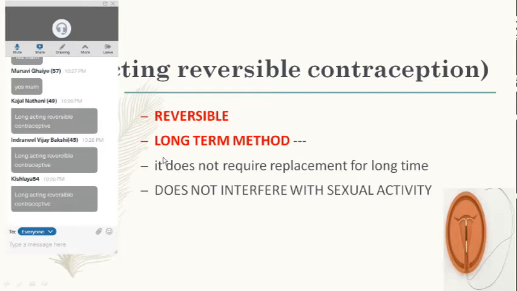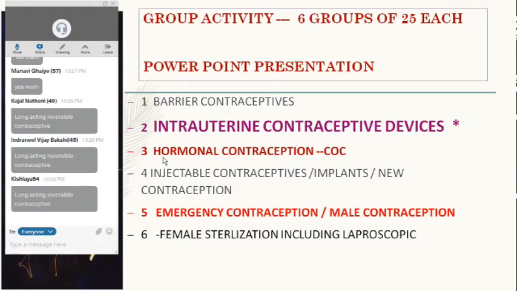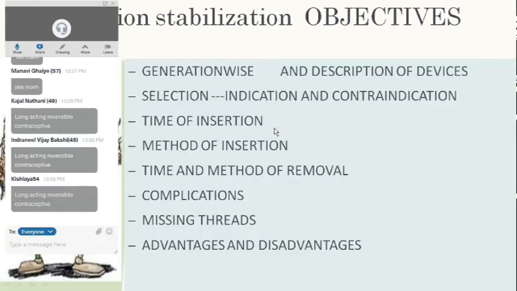So this is reversible and long acting, and does not require replacement for a long time. We made a group of that, and group 2 is presenting today on intrauterine contraceptive devices. We will be discussing these topics subsequently in the question-answer sections.